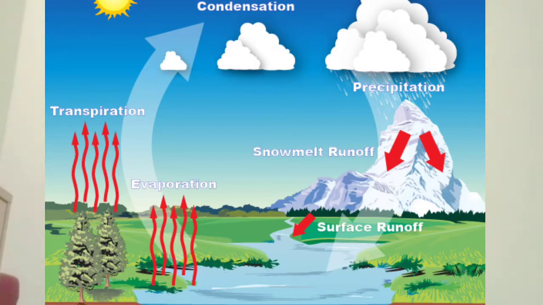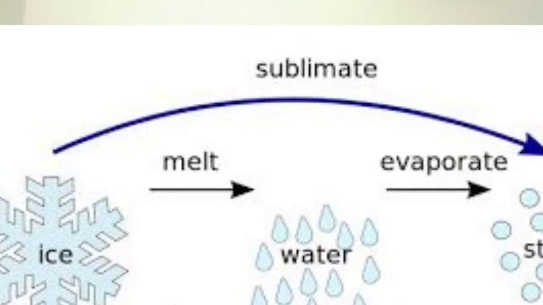When vapor changes directly into ice, frost or snow, it is called sublimation. When a gas changes directly into a solid, it is called sublimation.